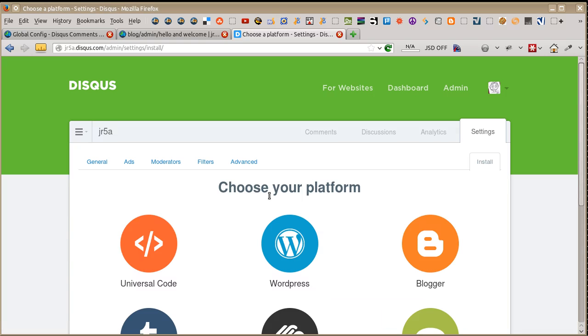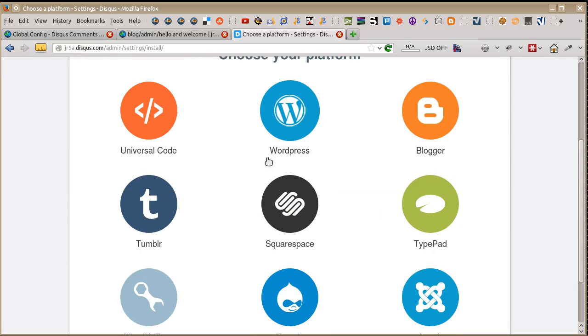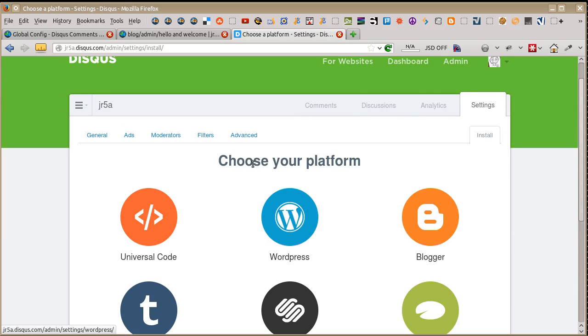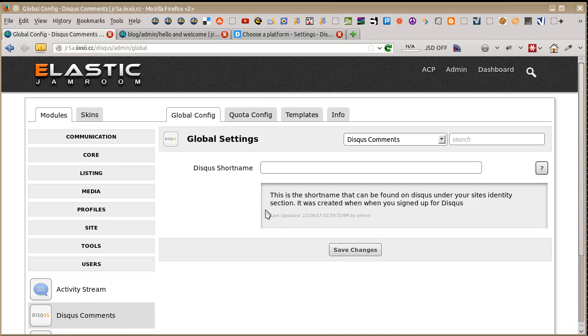and that's it. It's going to ask you to choose your platform with all of this stuff here, but because we're using a module from Jamroom, we don't need to do any of that. We just need to take this JR5A here, back to the Disqus short name, add it in there. Don't want to add that extra space there, probably get stripped, but add it in correctly, save changes.